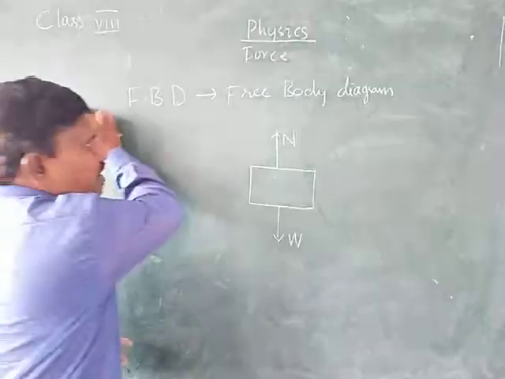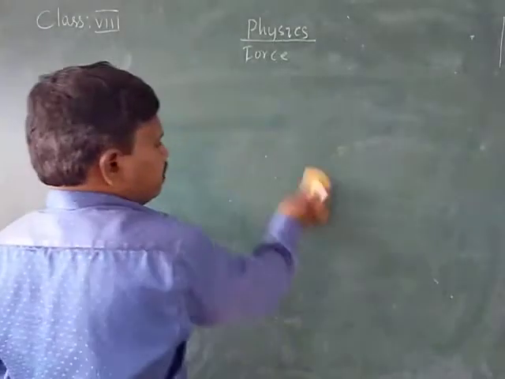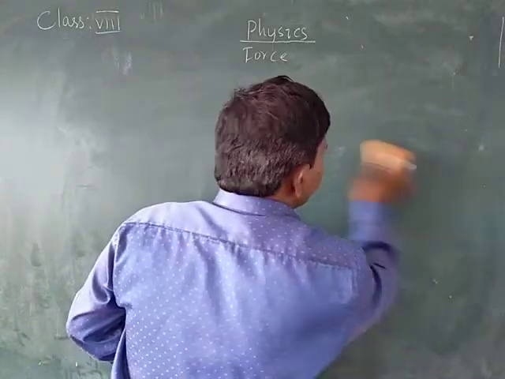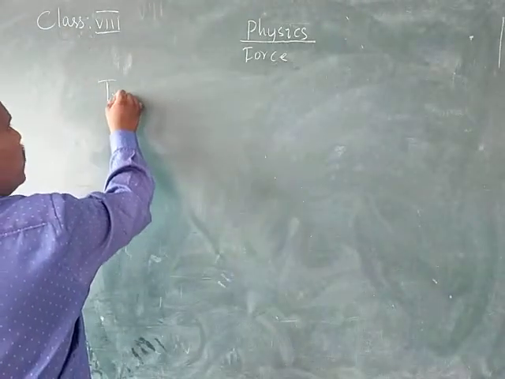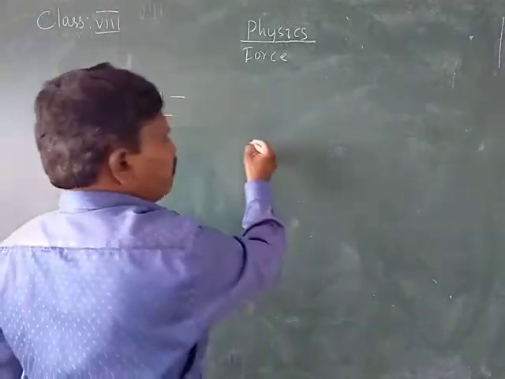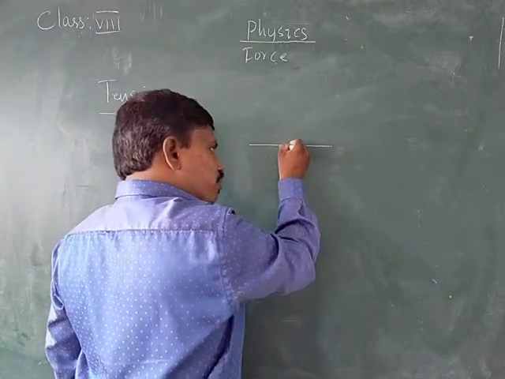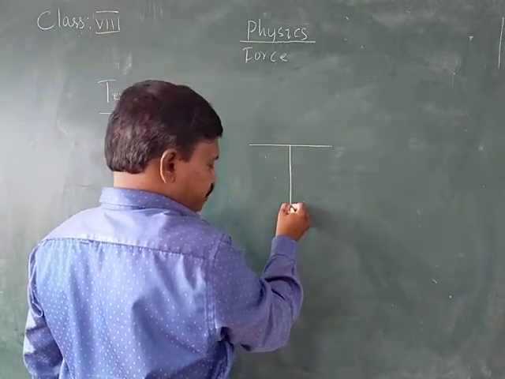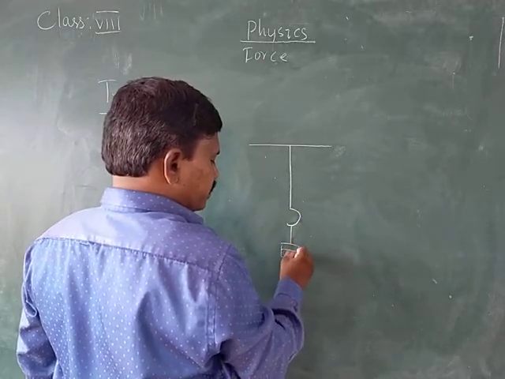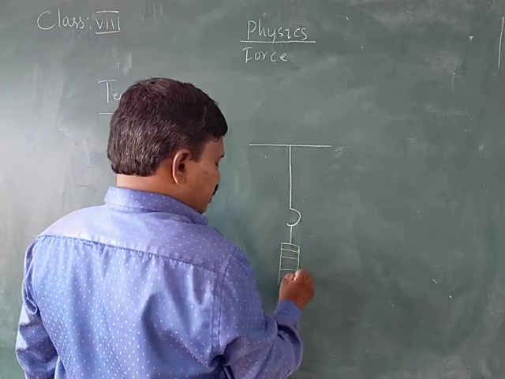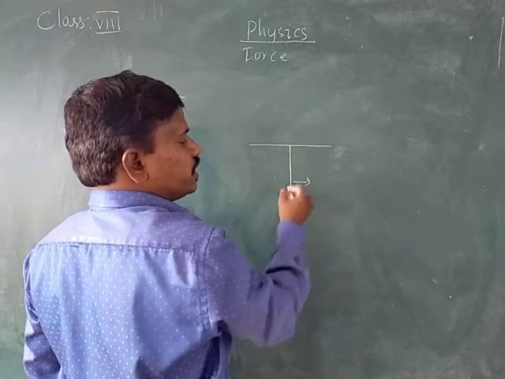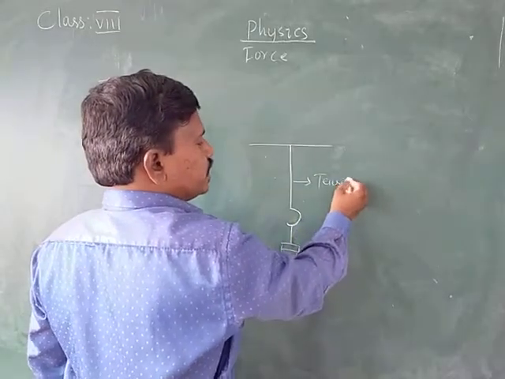Then what about the next one? The next one is the tension force. What do you mean by tension? If we suspend any object by means of a thread, then the force which is exerted by the string on the object is called the tension.